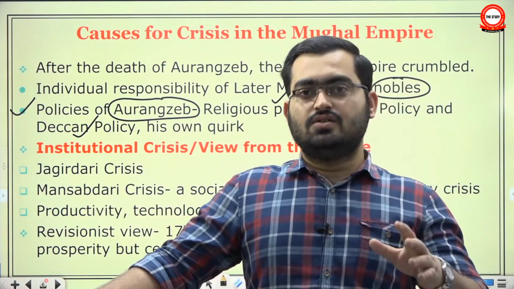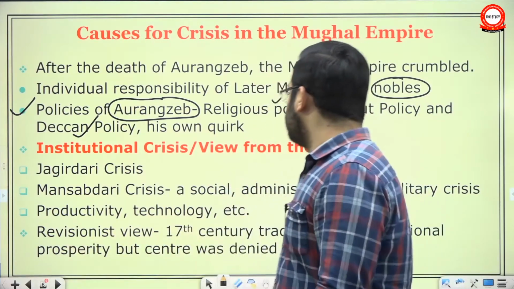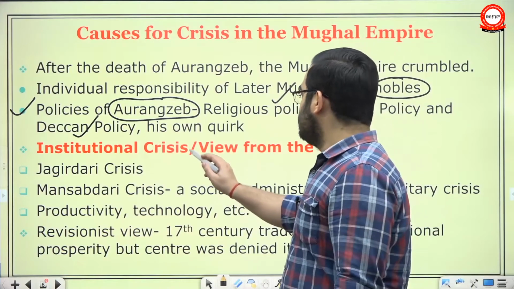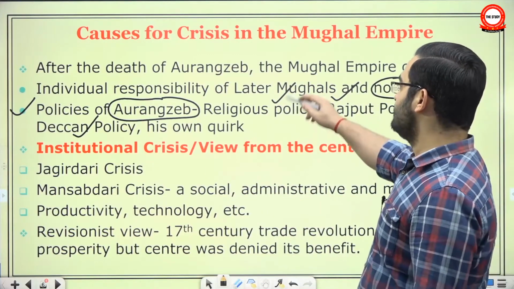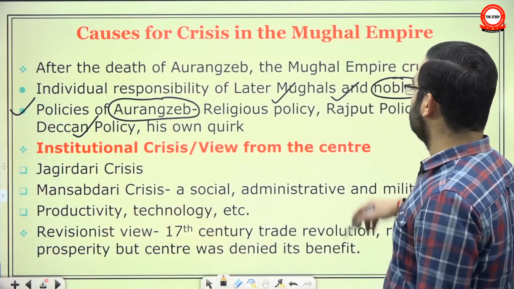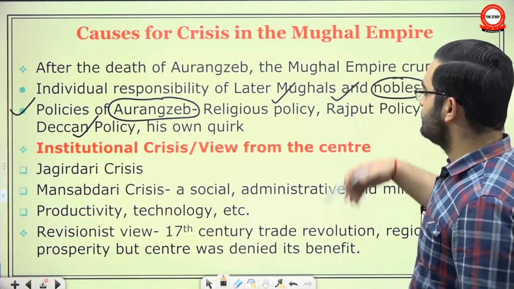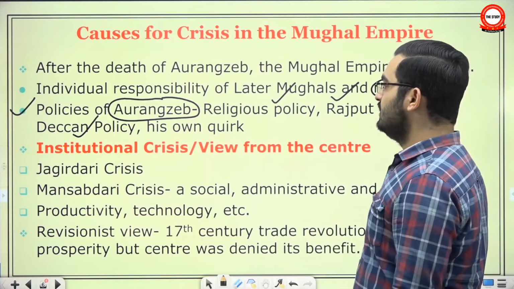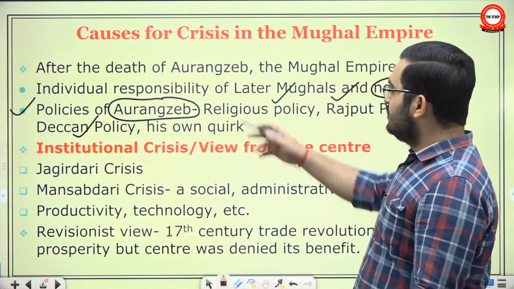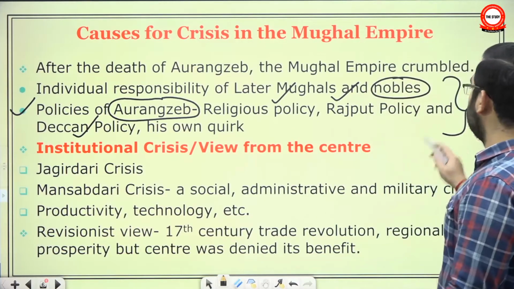So the focus once again shifted to the institutional crisis, that is beyond the responsibility of an individual. Until now, they were blaming individuals, either later Mughal Badshahs or the nobles of their time, the corruption of nobles, how they were ambitious and looking for opportunities to carve out their independent kingdom. Then they talked about the policies of Aurangzeb, but till now, they were focused on individuals.